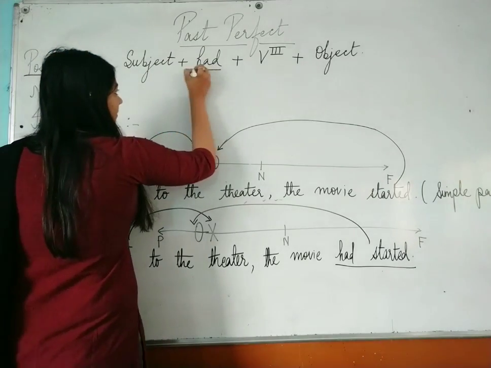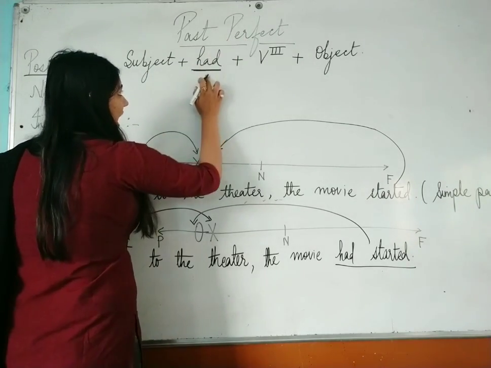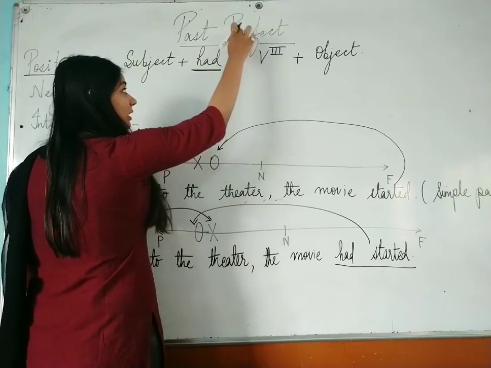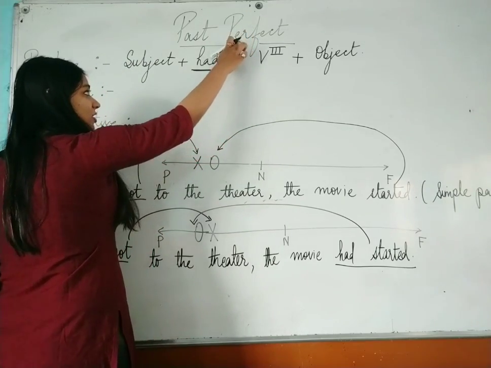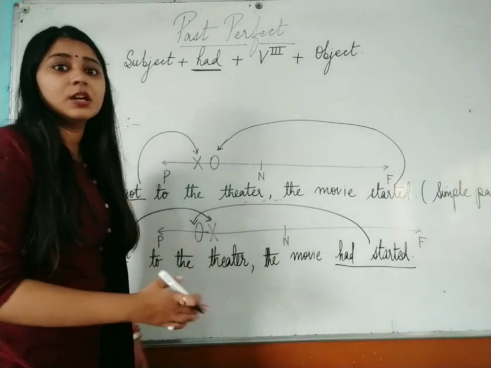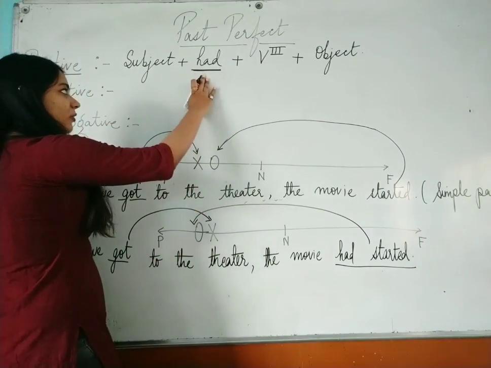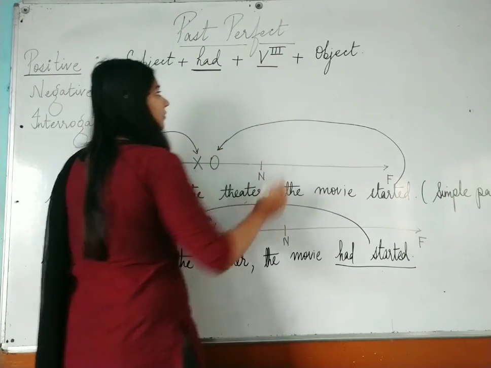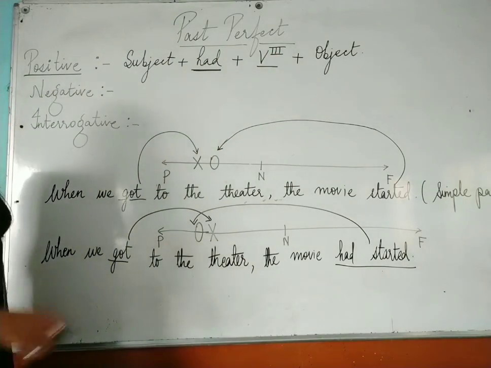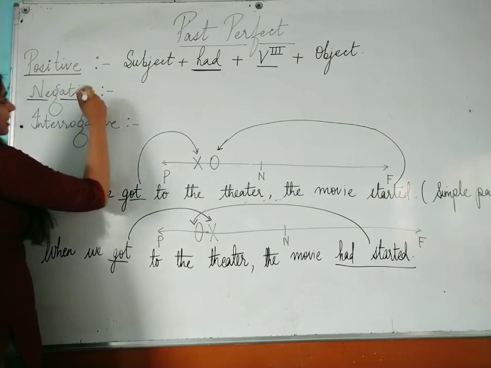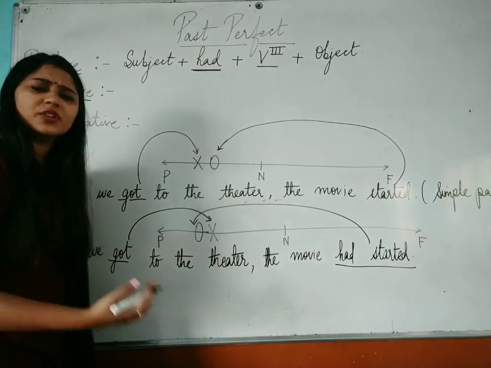Okay, the auxiliary verb which is used in past perfect tense is had, and as I have already told you, this is perfect tense. Okay, something which has already happened in the past and is already completed. So obviously we have to use had, and with that we have to use verb third form plus object. Second thing is your negative sentence. For a negative sentence, we just have to add what?